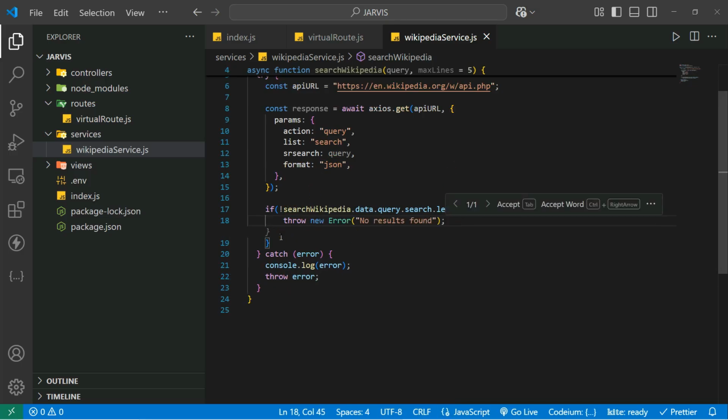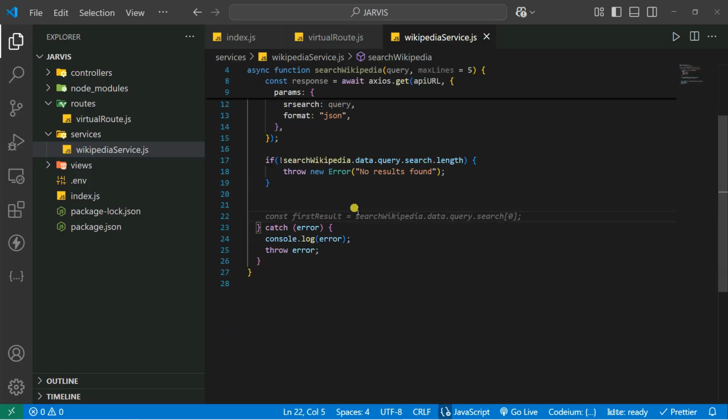Now we got our result. You can simply store it inside variables, and we can also start the response from here. First, we're going to start with the title, and then the information based on that.